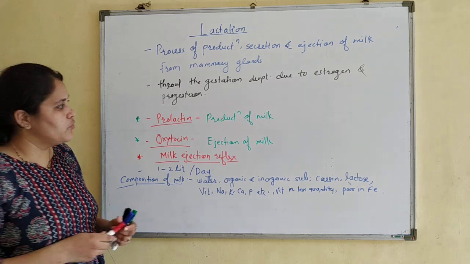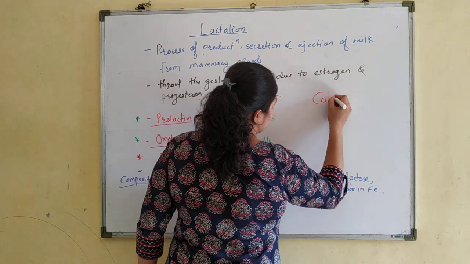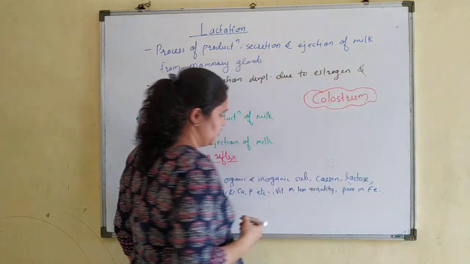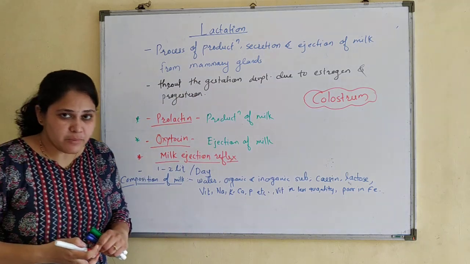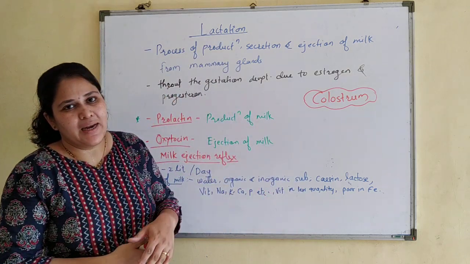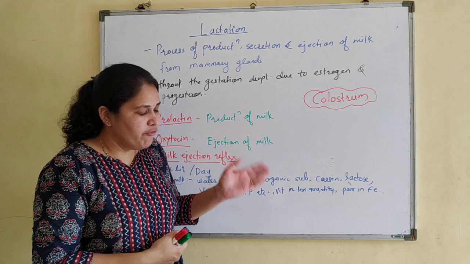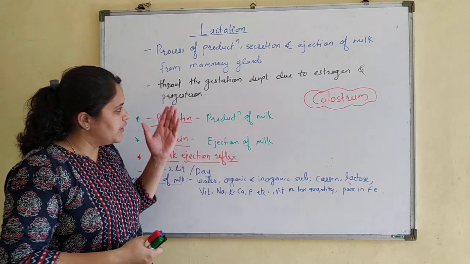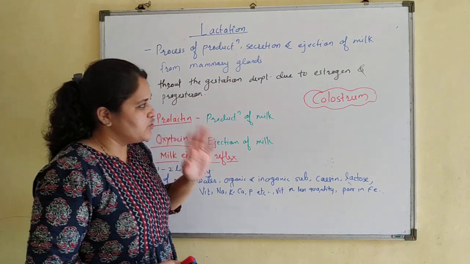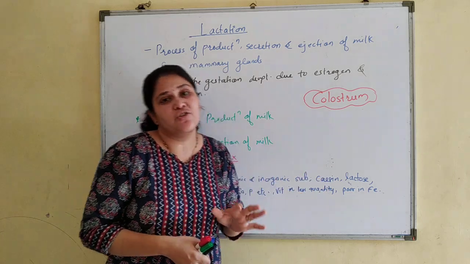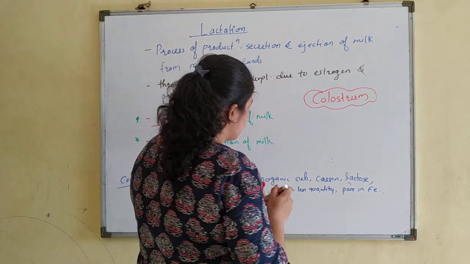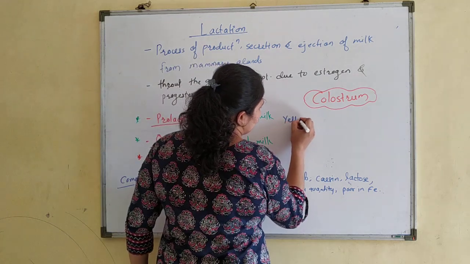One point that we are going to discuss here is colostrum. Very important. Now colostrum means what? Colostrum is a slightly yellowish fluid, or the milk which oozes from the mammary gland for a few days after parturition. So in the initial days of lactation, a slightly yellowish fluid oozes. It is nothing but milk, but it is a rich source of antibodies. So that is known as colostrum.